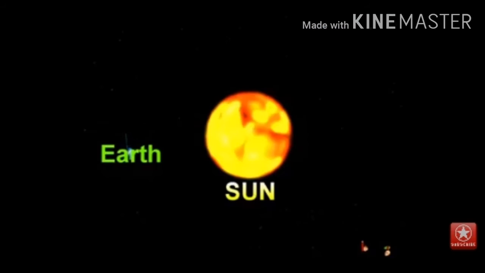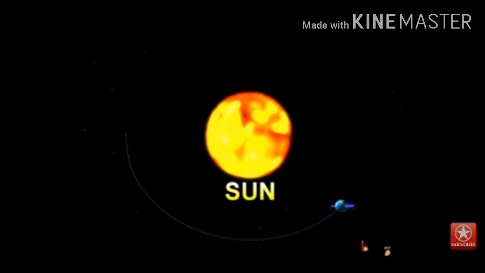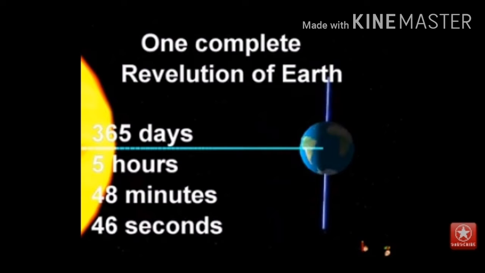Now let's talk about the other movement of Earth, that is revolution. In this movement, Earth moves around the Sun while doing rotation. Means when it moves on its axis, it also moves around the Sun. This movement helps to understand the formation of seasons. In the revolution, Earth moves in a specific orbit, the way or path around the Sun, at a 66.5 degree angle.